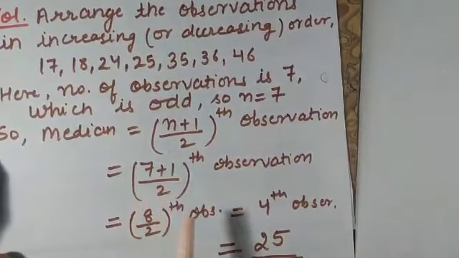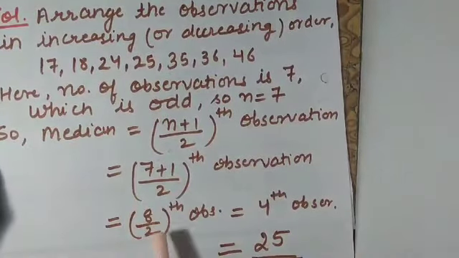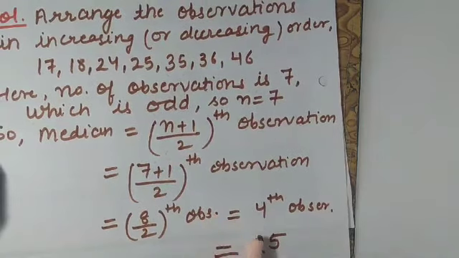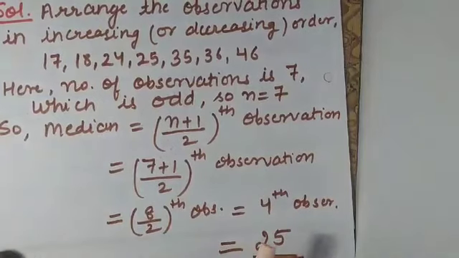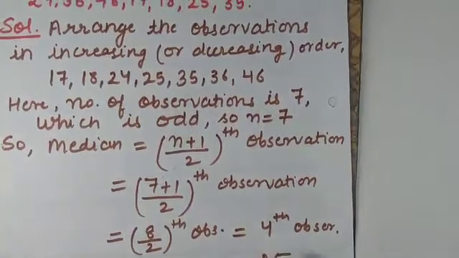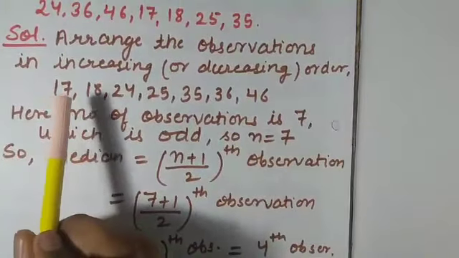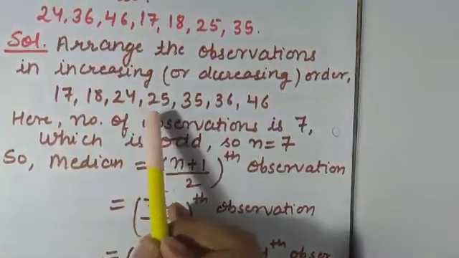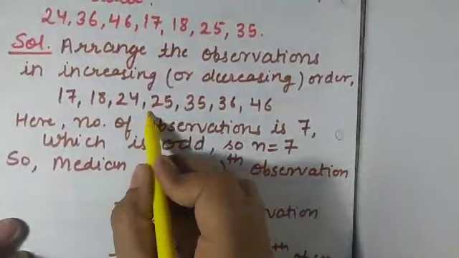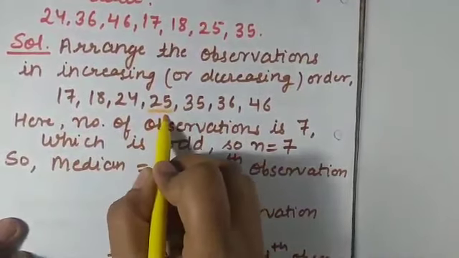On solving, 7 plus 1, 8, divided by 2, that is the fourth observation. So our median will be the fourth observation, and the fourth observation you have to count from the ascending order. Which one is your fourth? 1, 2, 3, 4. So this is our fourth observation, that is 25. So this is your median.